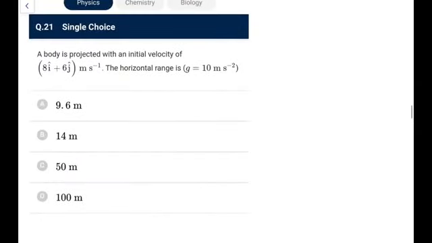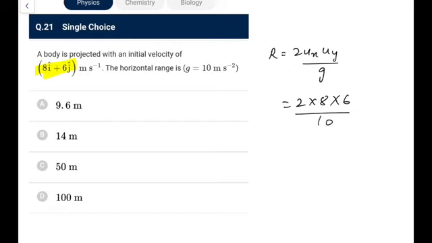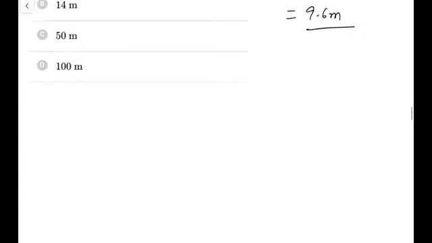A body is projected with an initial velocity of this, the horizontal range will be. So the horizontal range directly you know is 2 ux uy by g. If you remember, what is ux? It is 8. What is uy? It is 6. g is 10. So 2 eights are 16, 16 sixes are 96 by 10, that is 9.6 meter. Quite an easy one for you, basic formula putting.